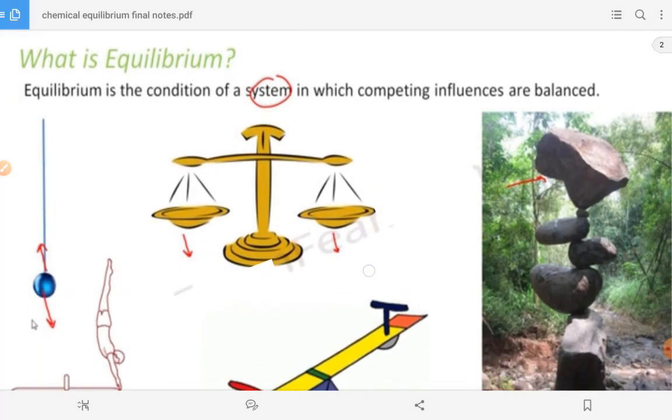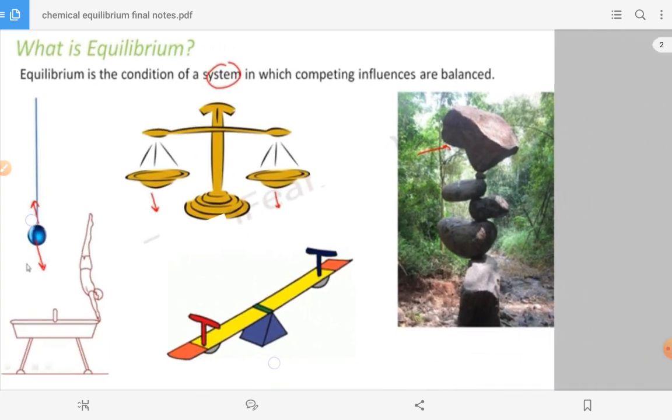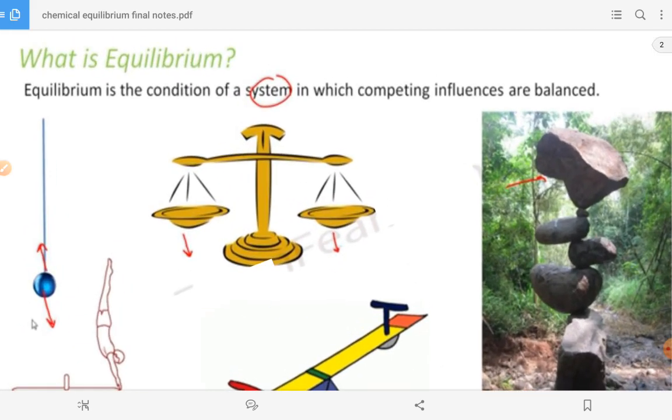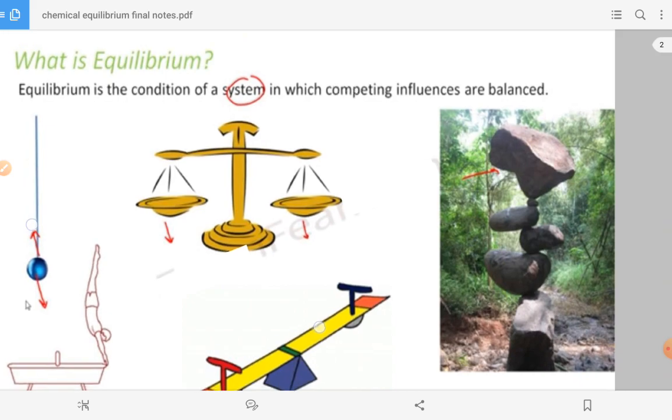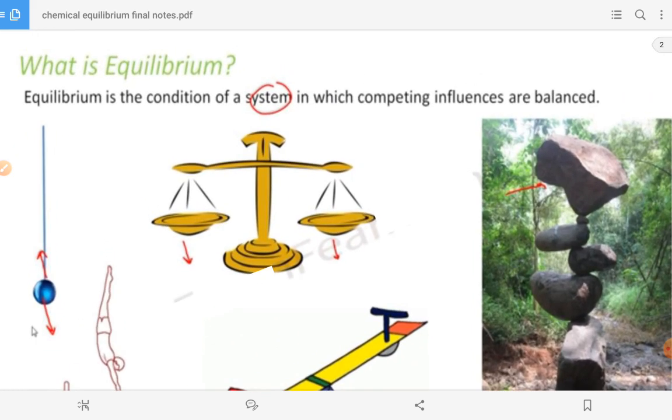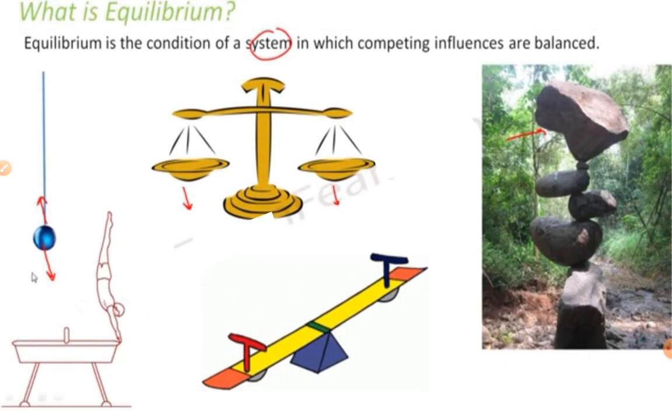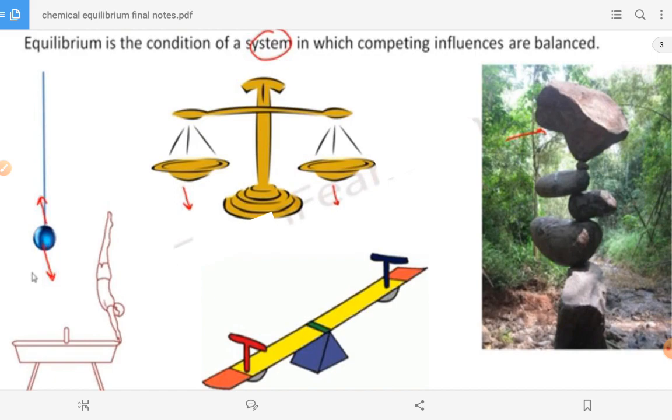Now let us see our well-known play game, the seesaw. Here we have the word seesaw. This is also my system under observation. Now here you can see one person doing gymnastics. This is also under observation. And we have the pendulum also.